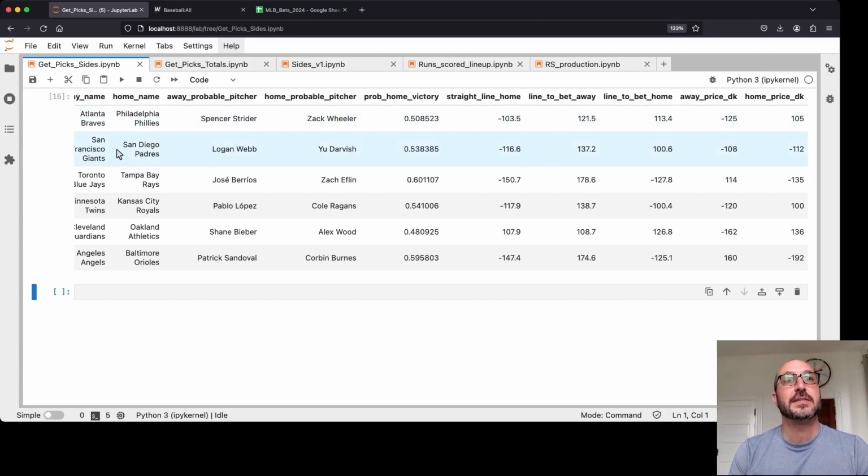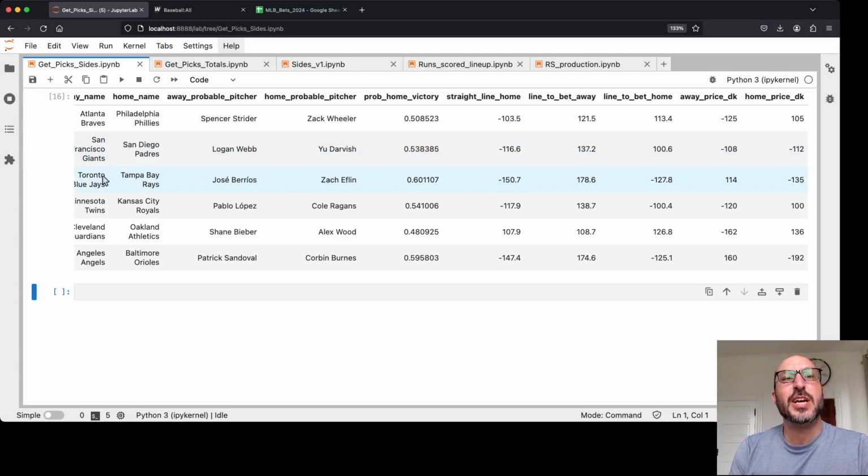Next, we've got the Giants and the Padres. It likes the Padres if I can get minus 112. If I can get basically better than even money. And right now, DraftKings is giving minus 112. The Padres are actually a slight favorite. So we'll have to look to see. This is probably going to be harder to get better than even money, given that the Padres are the favorite here.